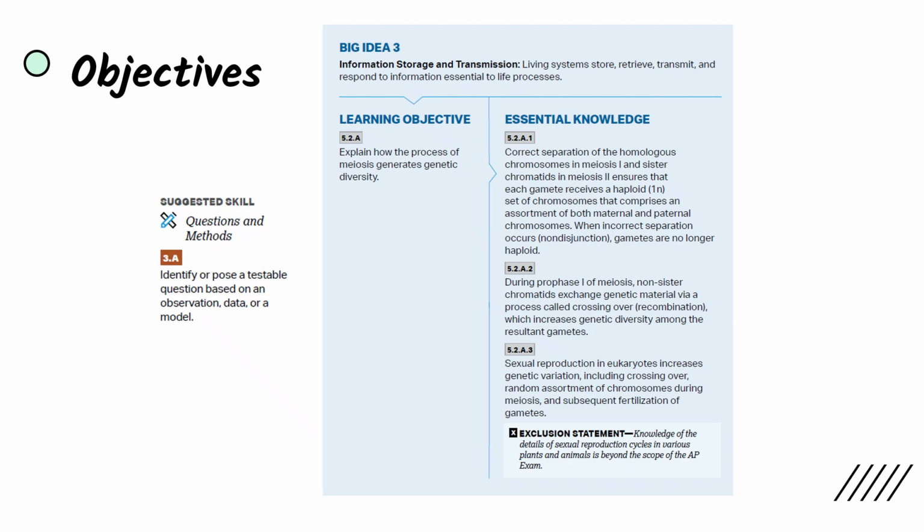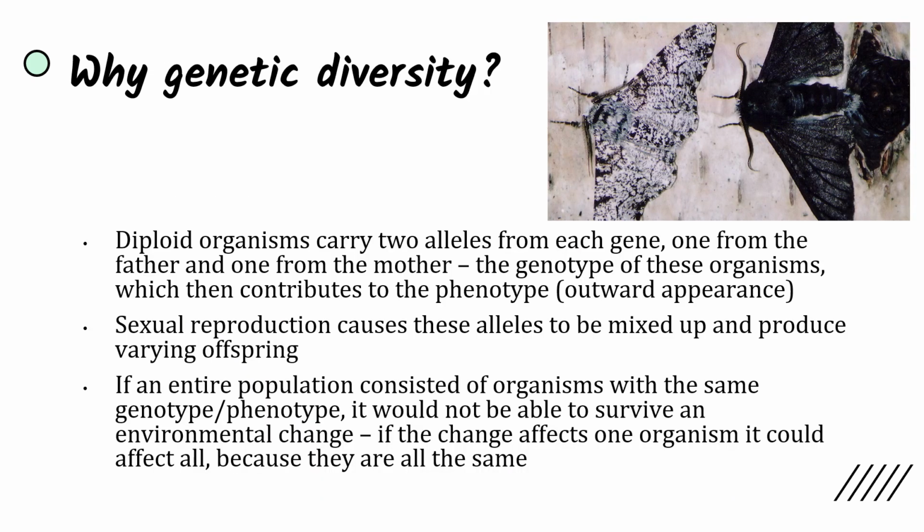But before we can look at how meiosis increases genetic diversity, we have to ask ourselves a big question. Why do we actually want genetic diversity? What is the benefit? When we think about a diploid organism with diploid cells, such as humans, there's going to be two alleles per gene. One allele is going to be inherited from the father and one from the mother. And the allele is just a type of that gene.